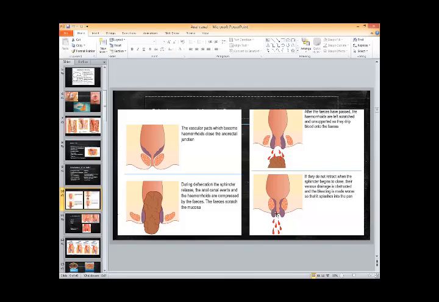Then they will stay down there and may not retract properly. So this is called prolapsed hemorrhoids, and they may continue to bleed, and this will lead to more swelling and more pain and strangulation and everything. So this is the mechanism of hemorrhoidal bleeding.